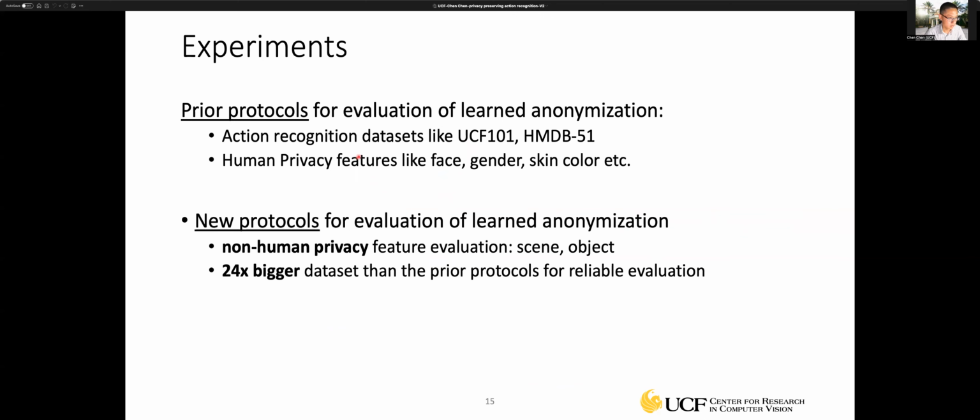The prior evaluation protocols used action recognition datasets like UCF101 and HMDB, and also considered human privacy attributes like face, gender, and skin color. For our experiment, we also consider new protocols for evaluation. That is, we also consider non-human privacy features, for example, the scene and the object. We also have a collected dataset, which is 24 times bigger than the prior protocol, for more reliable evaluation.